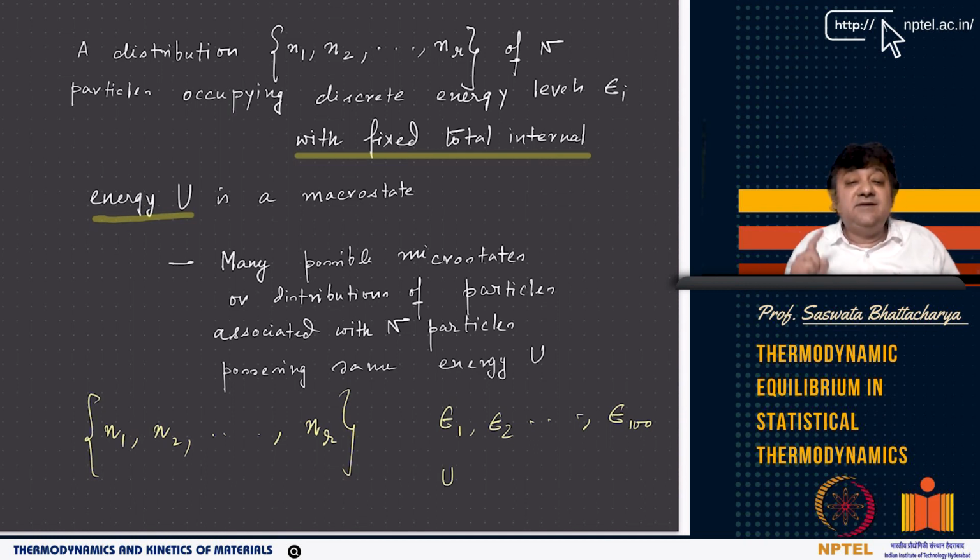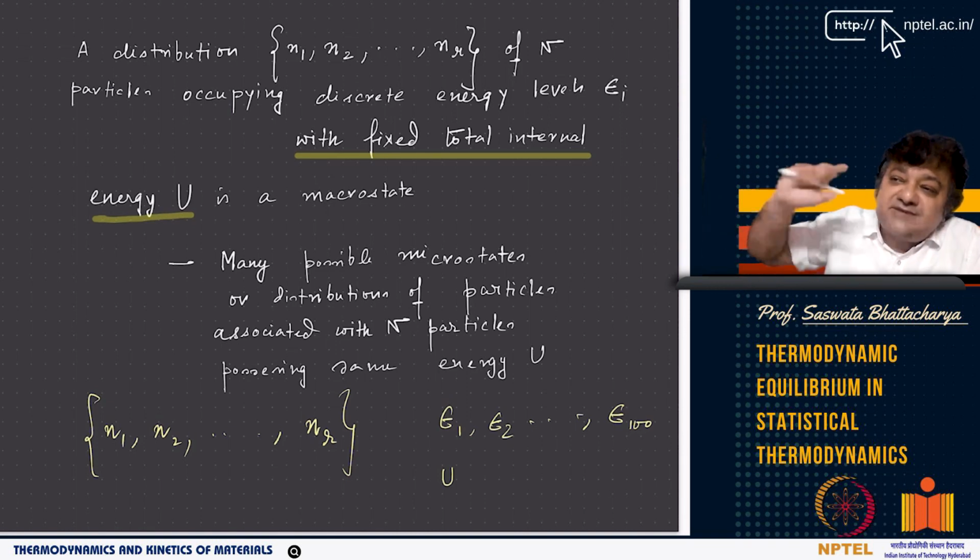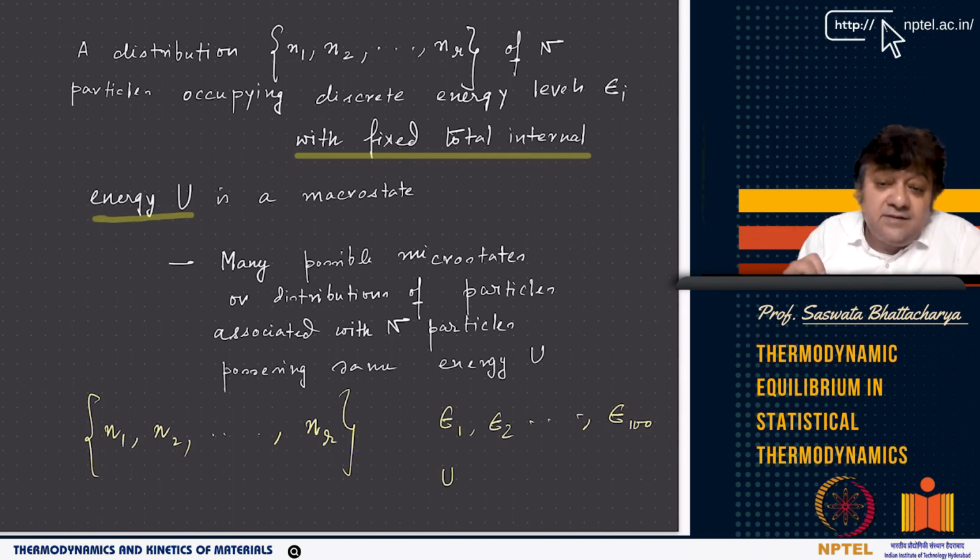So this basically gives you this distribution, that these many balls in this box and this many balls in this box defines a state or a macrostate, for a given U or for a given volume. A distribution of particles across discrete energy levels with that fixed total internal energy basically defines a macrostate. This is something that we have to understand very clearly. There are many possible microstates which correspond to this given macrostate.